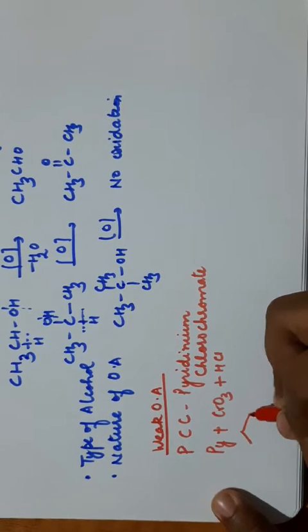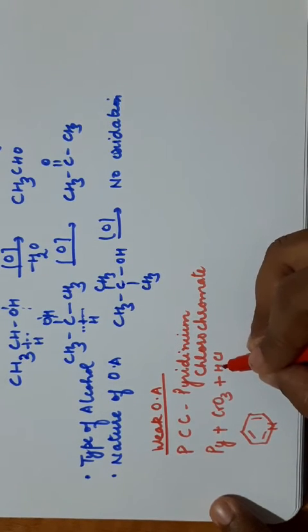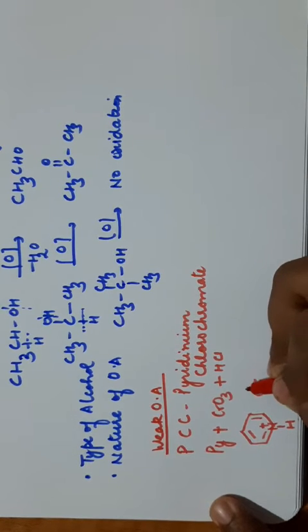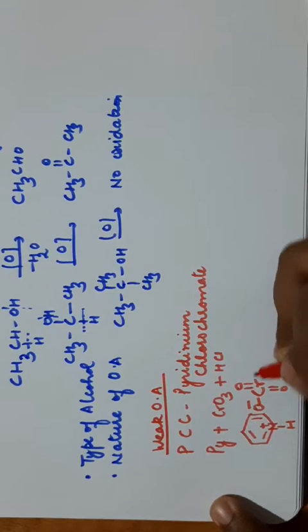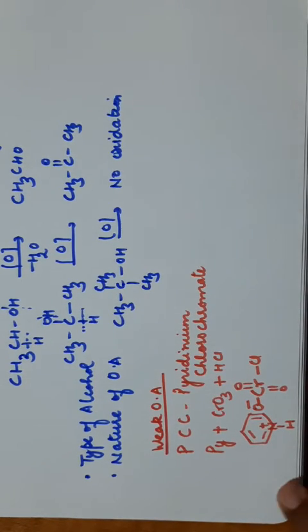So pyridine is N in place of carbon in a benzene ring. This is pyridine, and HCl is present, so it will get protonated. NH with a positive charge, and Cr double bond O, O minus and Cl. So this is the formula of pyridinium chlorochromate.